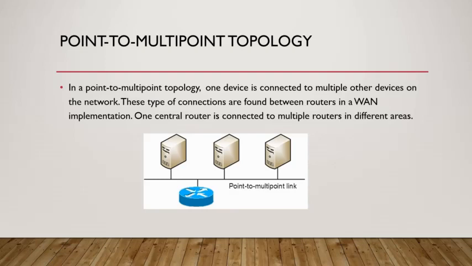Point to multipoint topology. In a point to multipoint topology, one device is connected to multiple other devices on the network. These types of connections are generally found between routers in a WAN implementation, where one central router is connected to multiple routers in different areas. One common example of point to multipoint topology is multiple offices connected to the main headquarters of an enterprise. Point to multipoint topology is less expensive to implement than point to point topology. It can also be implemented as one to many and many to many topology.